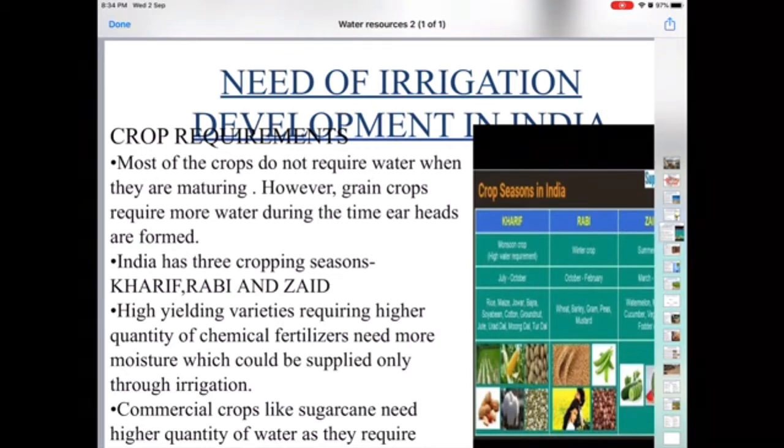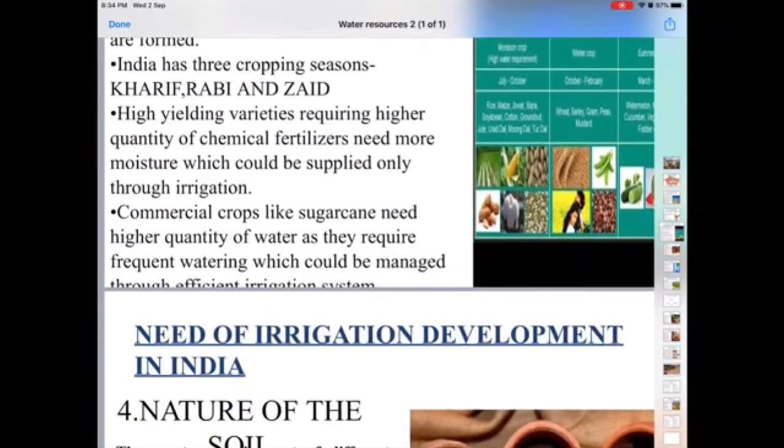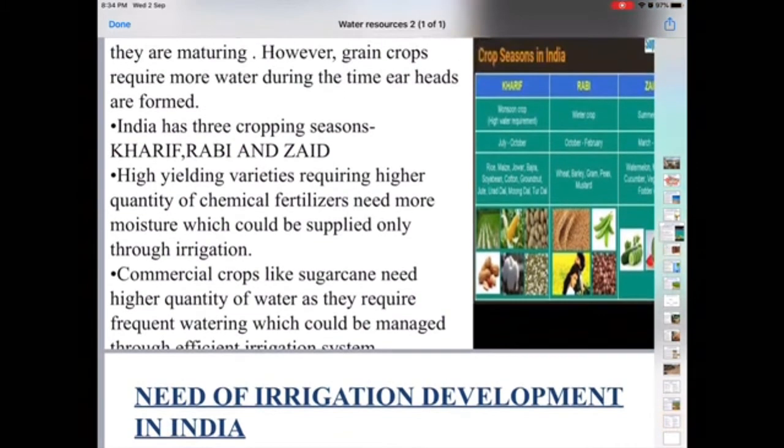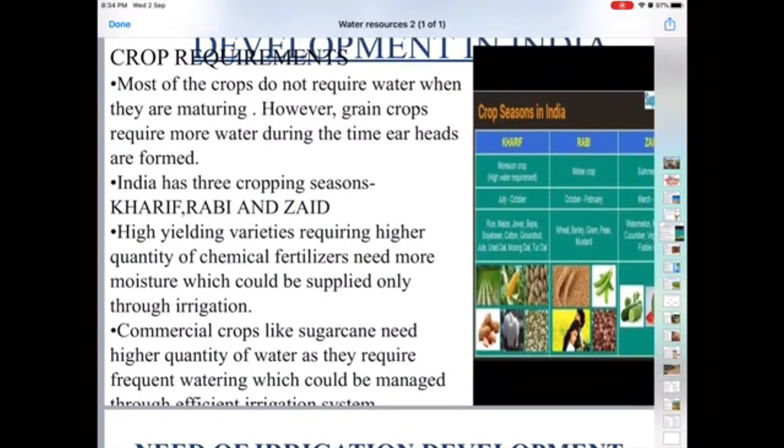The commercial crops are also grown in India, particularly sugarcane and cotton in the southern areas of India. These crops also require frequent irrigation. So we need irrigation to increase our production, because commercial crops are grown for profit, so that more and more profit can be earned by selling these crops.